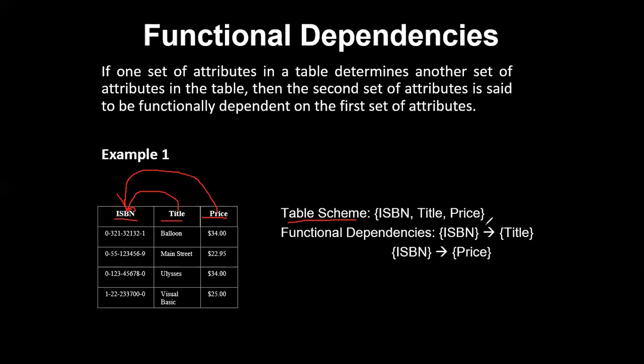When one set of elements in a table depends on another set of elements for its existence, it is shown as functionally dependent. So this is all about functional dependency. If one set of elements depends on the other set for its existence, then it is called functional dependency. Right now what we are going to see is whether the elements are functionally dependent or not. Here, title is dependent on ISBN number and price is dependent on ISBN number. This is the definition of functional dependency.